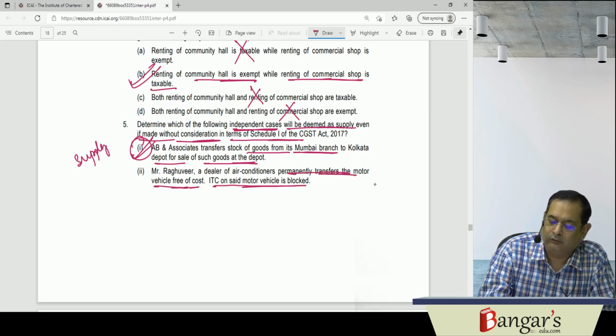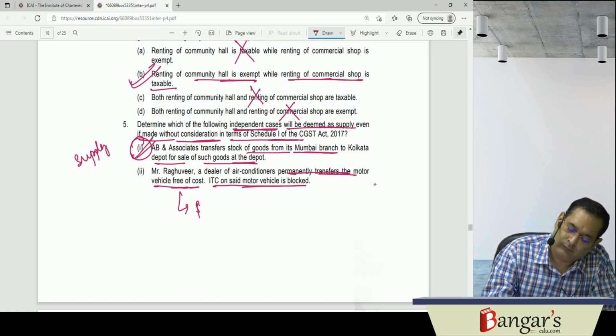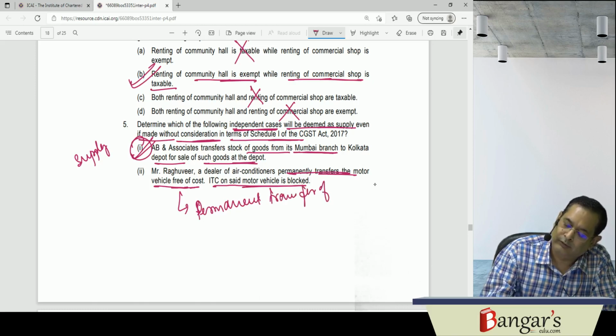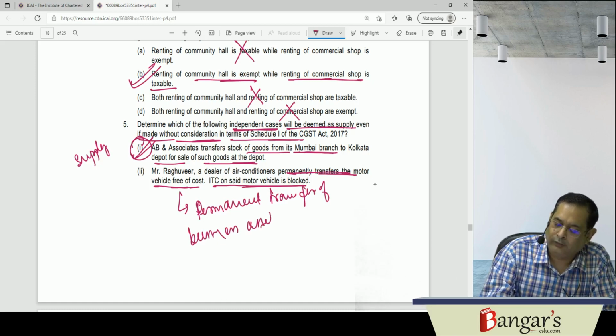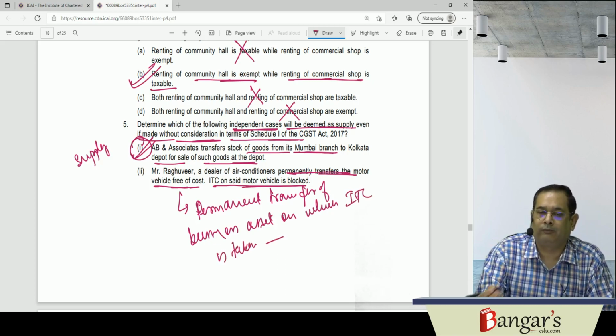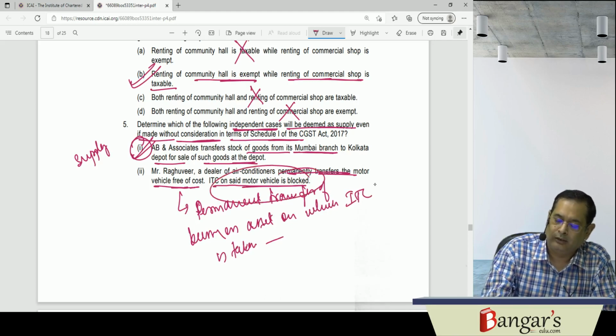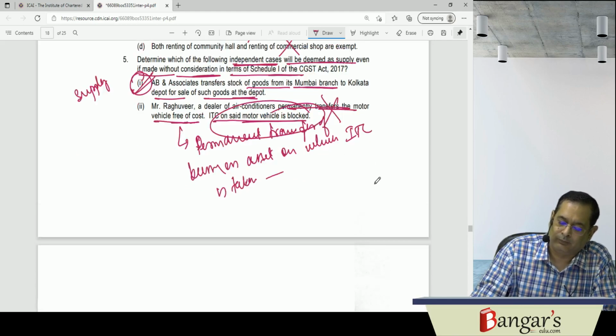Then Mr. Ragveer, a dealer of air conditioner, permanently transfers motor vehicle free of cost. ITC on motor vehicle is blocked. Since permanent transfer of business asset on which ITC is taken is covered under the ambit of supply if it's made without consideration. But here ITC is blocked, it won't be covered under the ambit of supply.